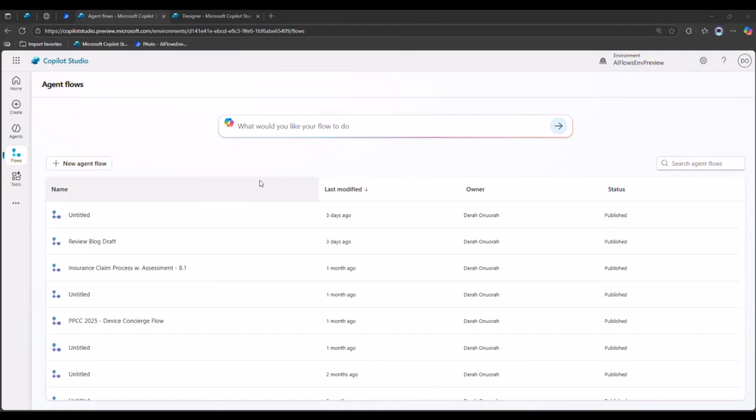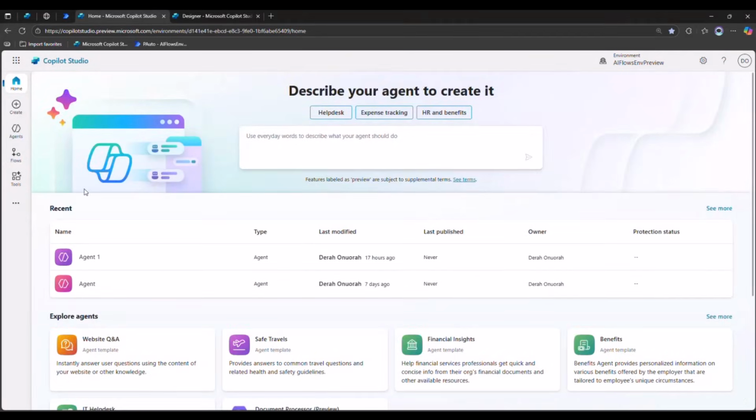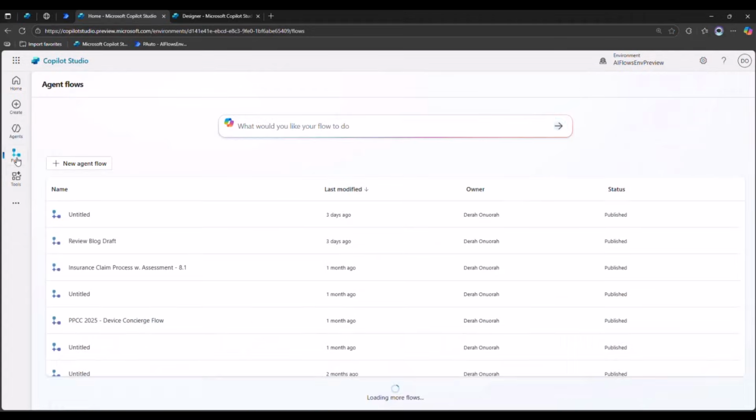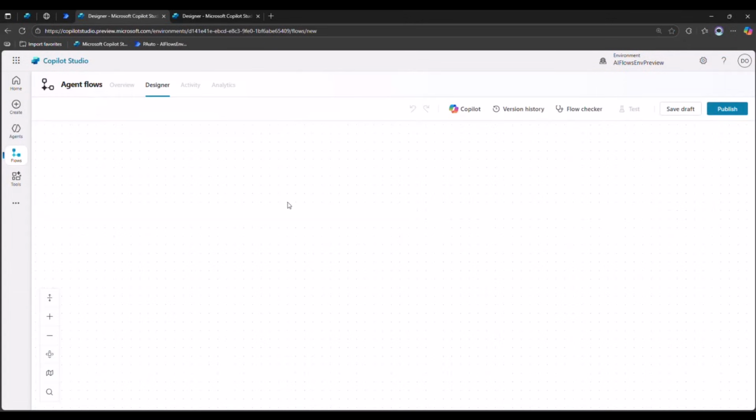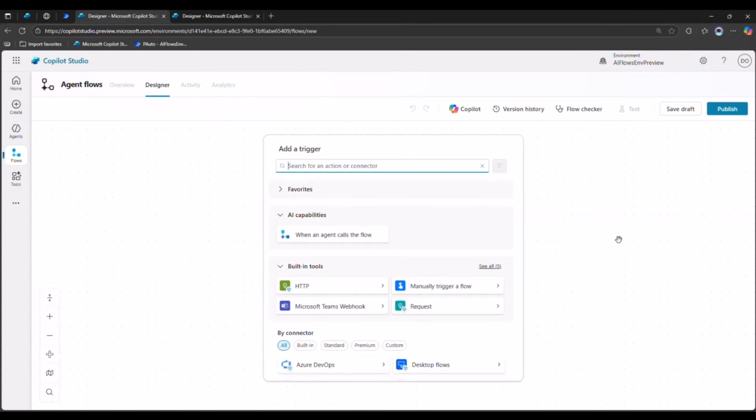So we're here in Copilot Studio. Typically, of course, when you come into Copilot Studio, you land on this page. But if you go to flows, this is where you find agent flows. And in here, you can create a new agent flow. Agent flow is just an AI automation that you can run standalone, or you can also use it as a tool inside of your agent. So, specifically, I want to show you the request for information action.